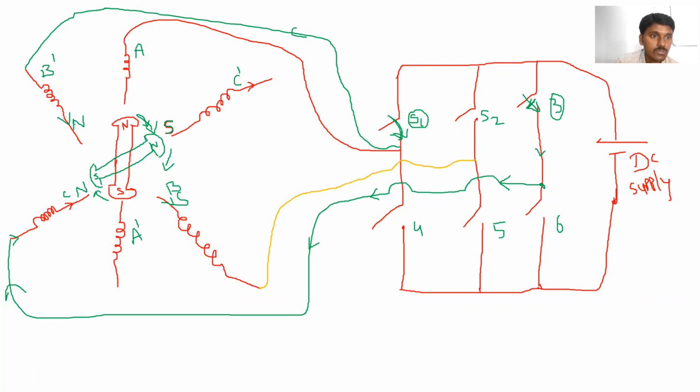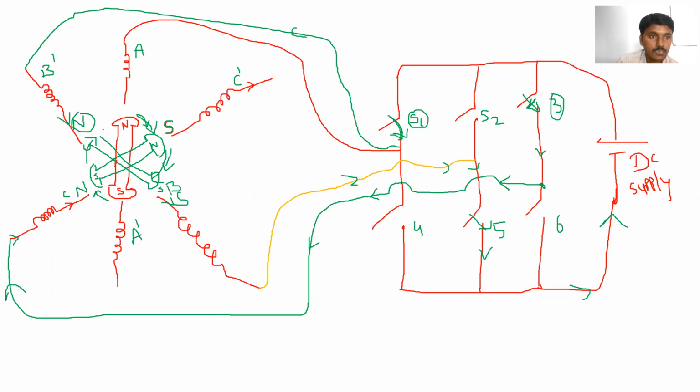Whenever the current is flowing through this coil, it will become a north pole. And whenever the current is leaving through this coil, by closing this switch, the current is leaving like this, so it will become a south pole. So again this rotor moves in this direction. Now this becomes a north pole and this becomes a south pole, so these two will be attracted. So now the rotor position comes like this.